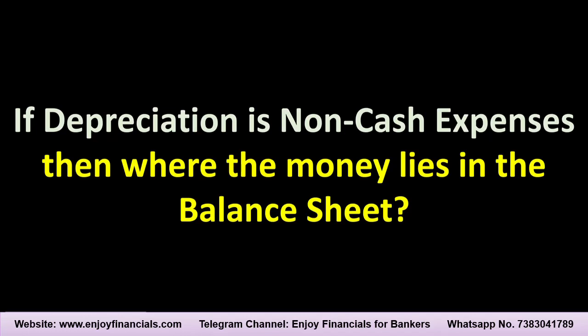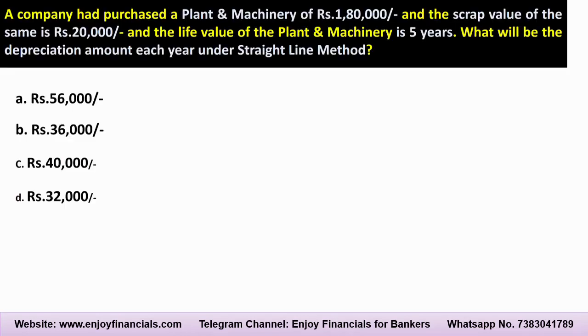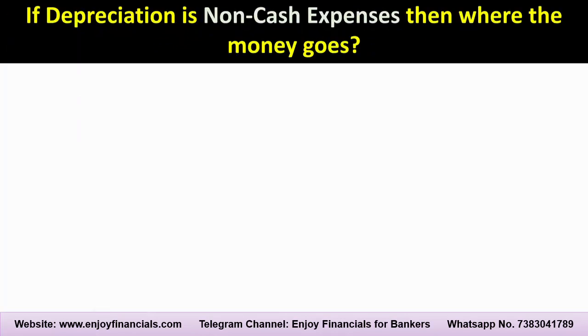If this is a book entry, then where does this amount lie in the company's balance sheet or profit and loss account? That also we will discuss with an example. I am now putting before you one question: the company has total value of plant and machinery of 1,80,000 rupees, the scrap value is 20,000 rupees, and the life of this plant and machinery is 5 years. Under the straight line method, what will be the depreciated amount? That answer we will discuss at the end.